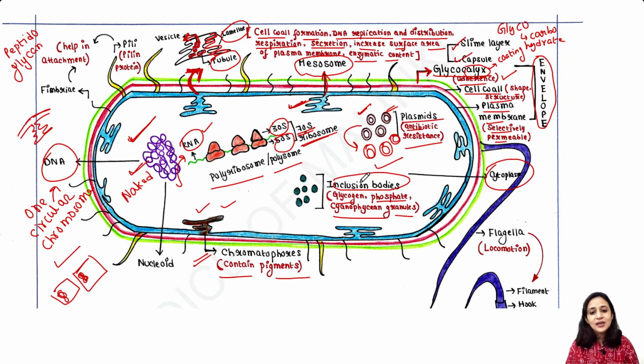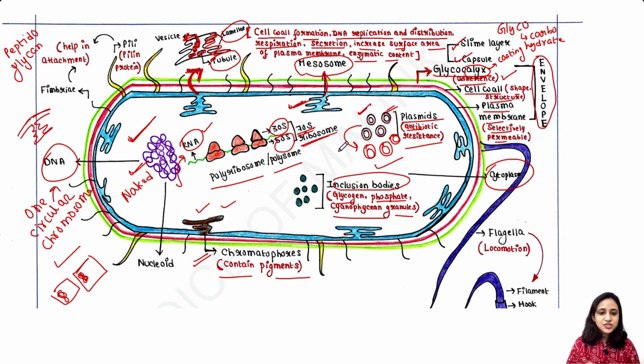These are called inclusion bodies, and they are not membrane bound; they stay freely in the cytosol. And one more thing is absent in bacteria: the centrosome. Centrosome is an organelle without a membrane, present in eukaryotic cells. But in bacterial cells, you will not get any centrosome.